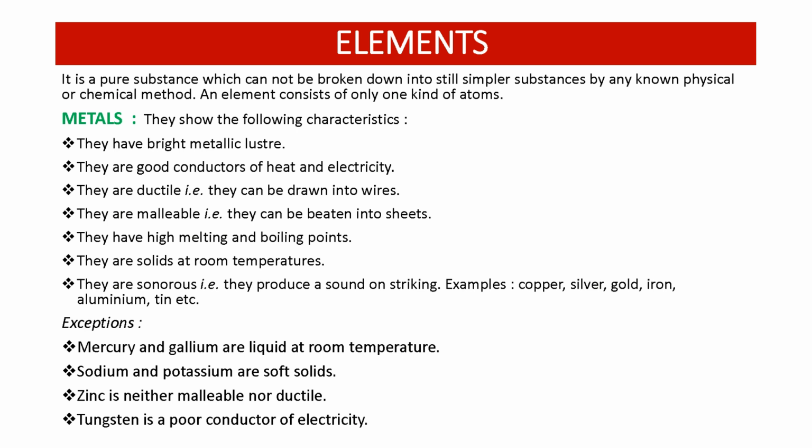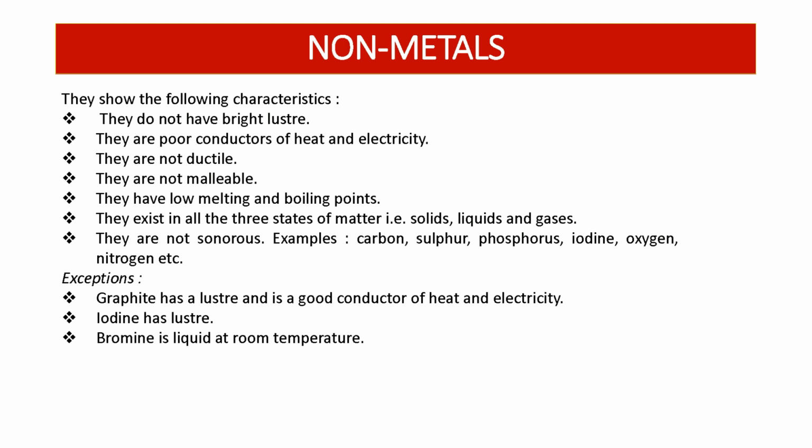Then zinc is neither malleable nor ductile. We know malleability and ductility are properties of metals, but zinc is neither malleable nor ductile. Then tungsten is a poor conductor of electricity. We know all the metals are good conductors of electricity, but tungsten is the exception. So there are some exceptions which are metals but do not follow the characteristics of metals. These are all exceptions, you should remember them. Then we come to the next.